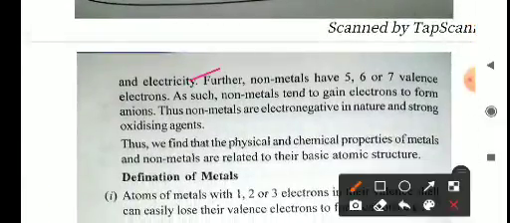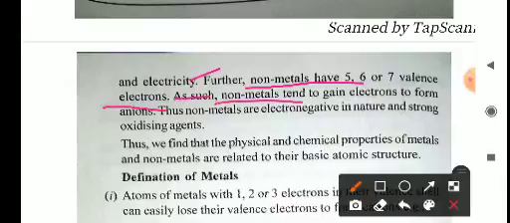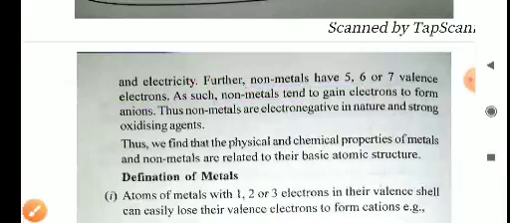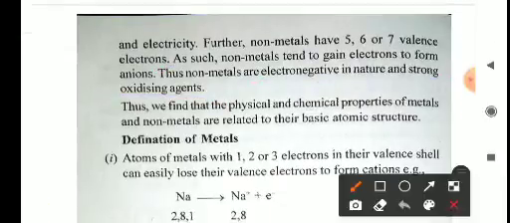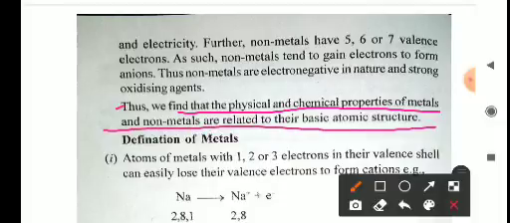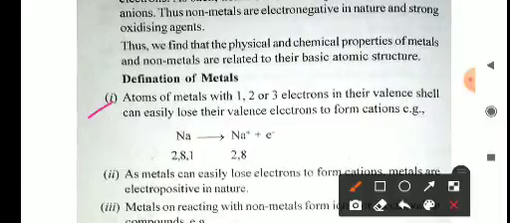Okay. Further, non-metals have 5, 6 or 7 valence electrons, as such non-metals tend to gain electrons to form anions, and thus non-metals are electronegative in nature and are strong oxidizing agents. Electronegative in nature and called strong oxidizing agents because they have the tendency to gain electrons. Okay, thus we find that the physical and chemical properties of metals and non-metals are related to their basic atomic structure.